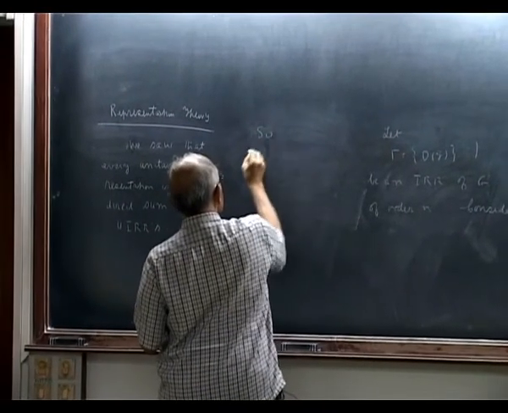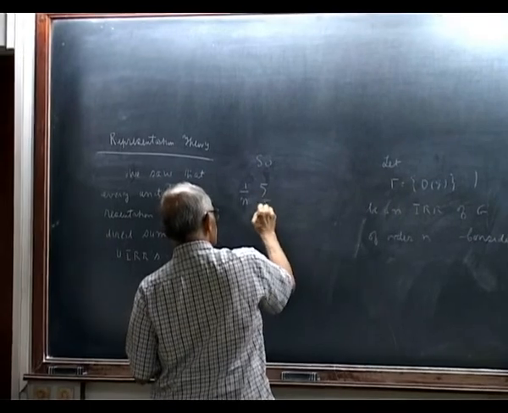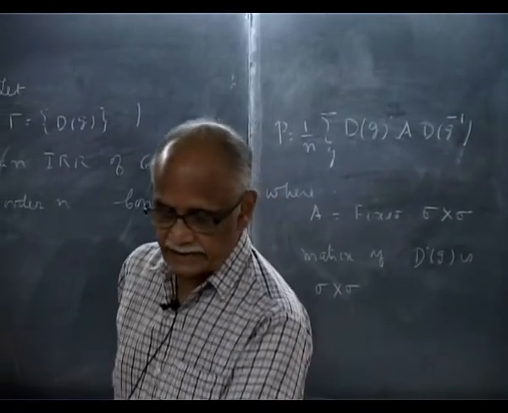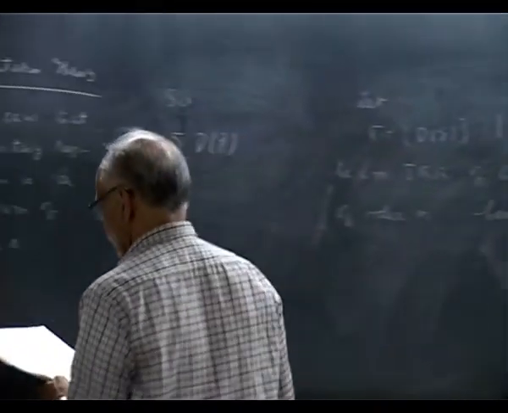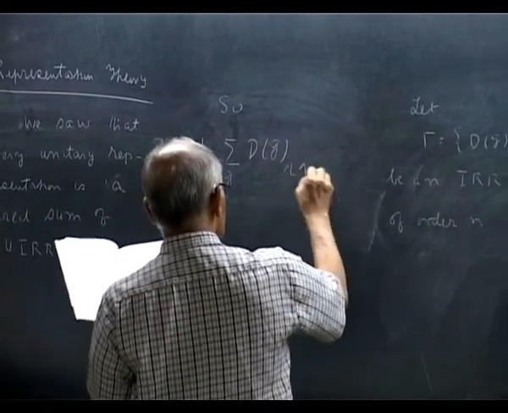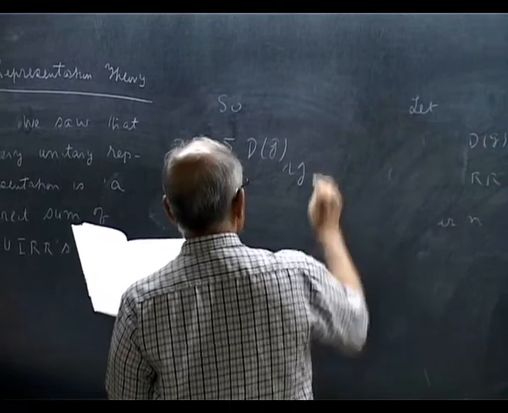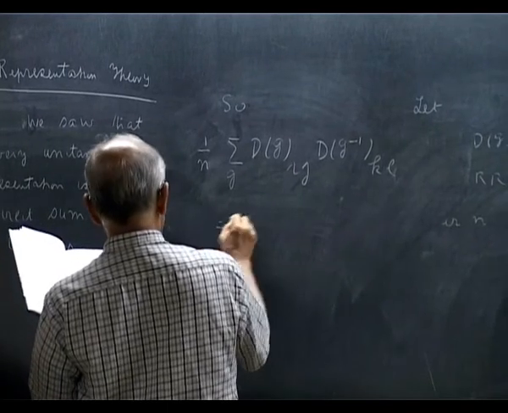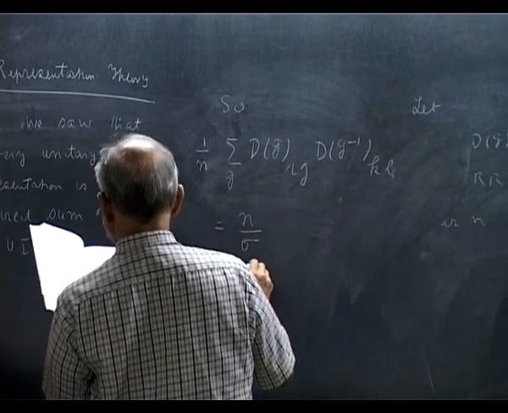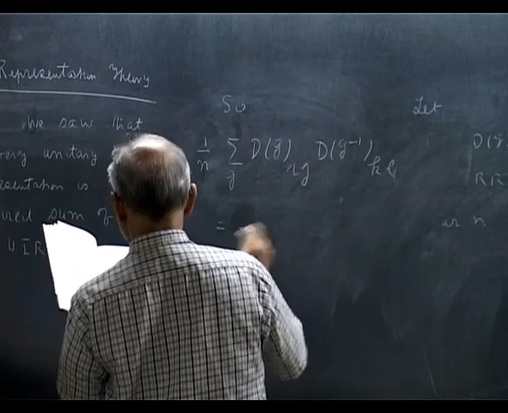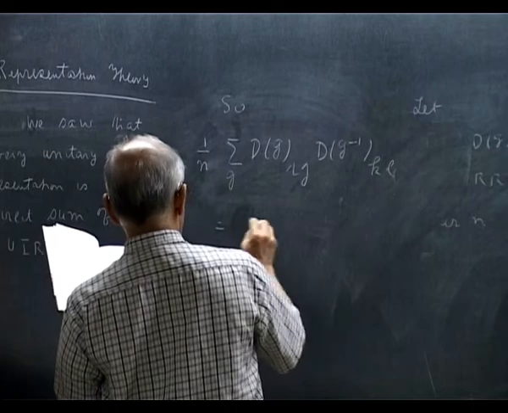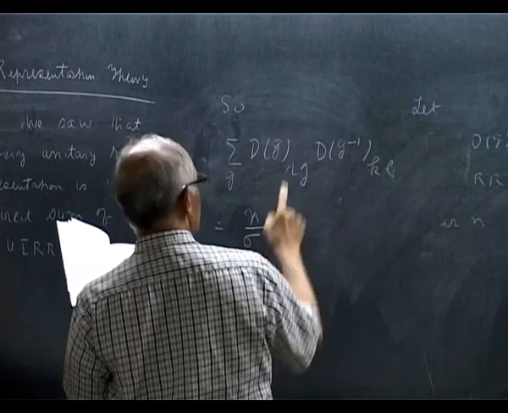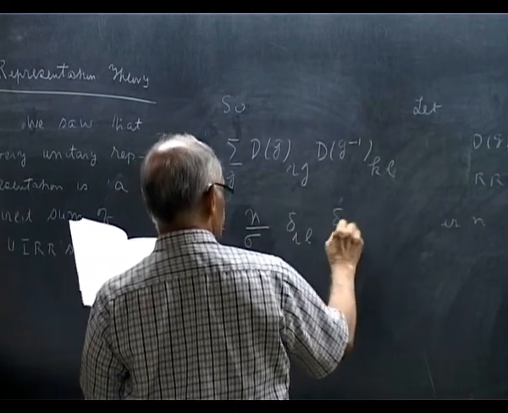I am getting 1 over n summation g d(g) Ij d of g inverse KL is equal to, let me write it in the form I have written here so I can prevent further errors of index, n over sigma delta IL delta JK.